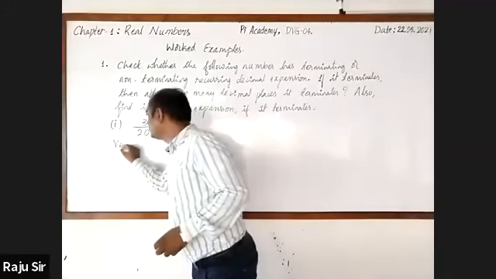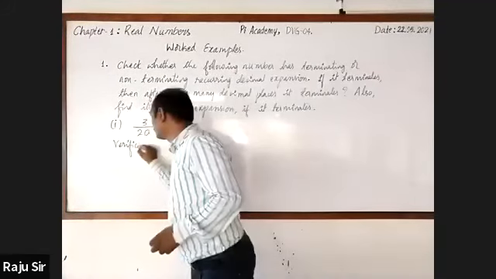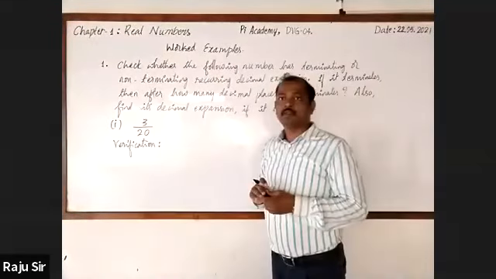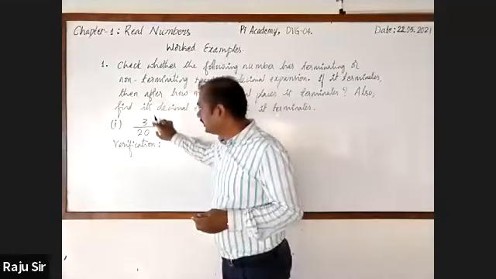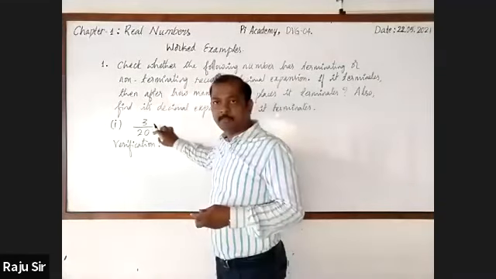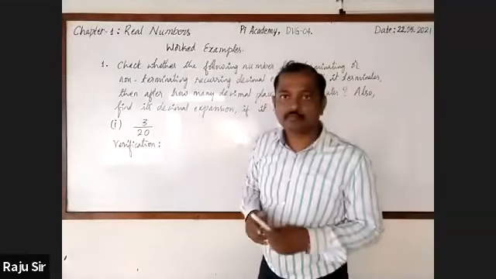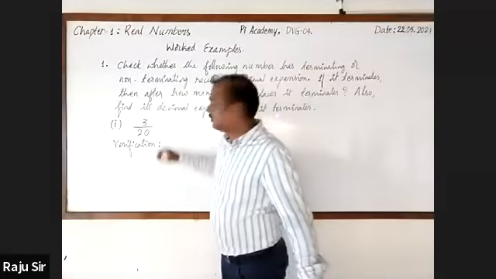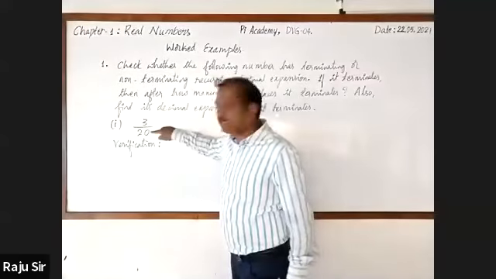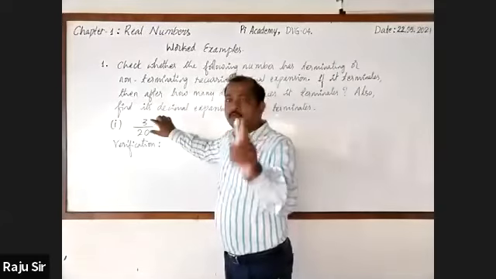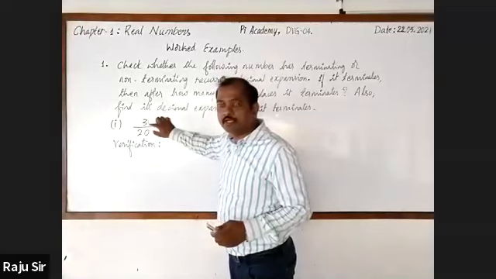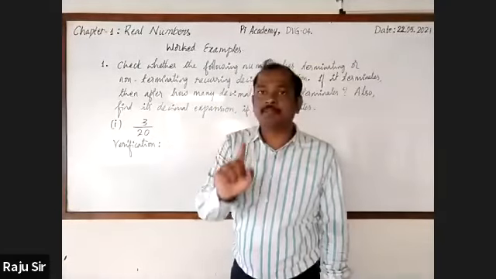So here I write verification. As we are going to check it, let me take the given number 3 by 20. The very first thing that you have to consider is whether numerator and denominator are co-primes or not.